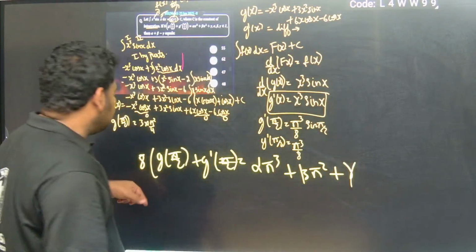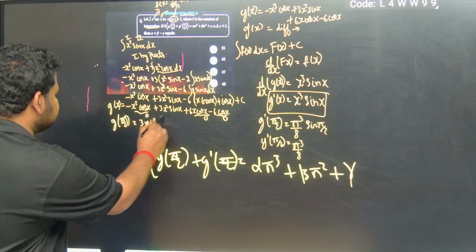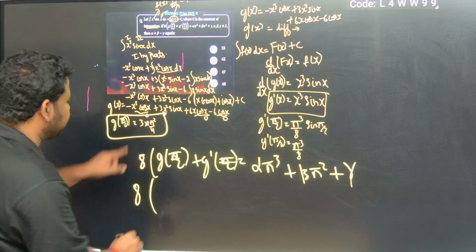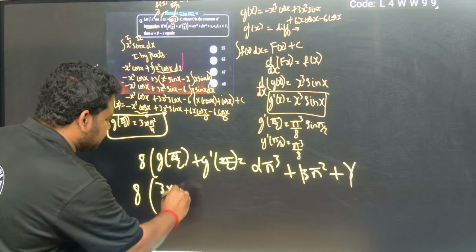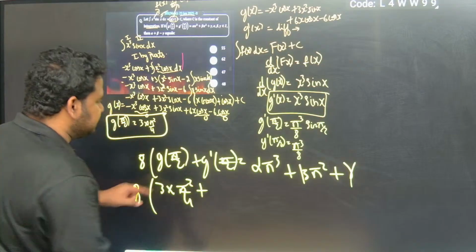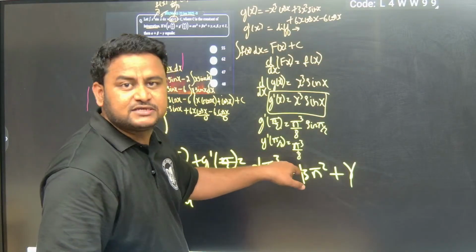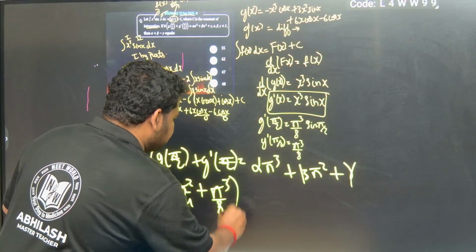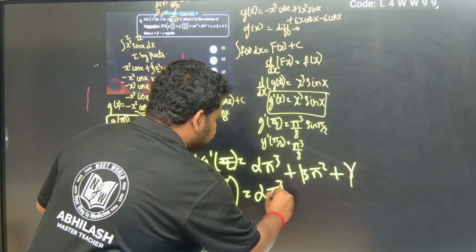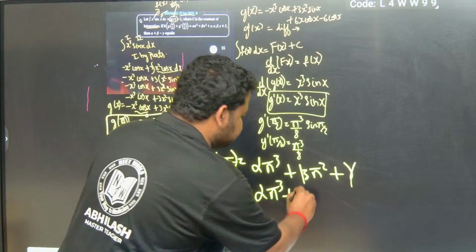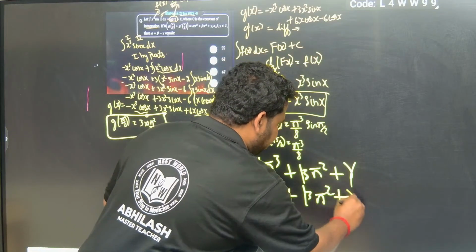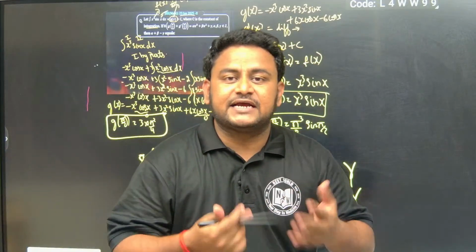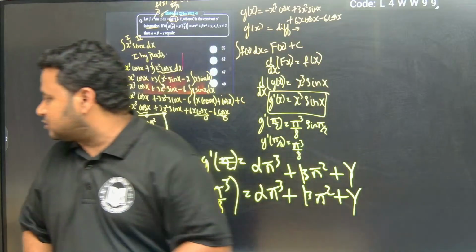Now I got 8 into g of pi by 2, which is 3 into pi square by 4, plus g dash of pi by 2, which is pi cube by 8. This is equal to alpha into pi cube plus beta into pi square plus gamma. See, it's a simple question, it's calculative, but it is taking time because I am explaining each and every step, but actually the concept becomes very clear.